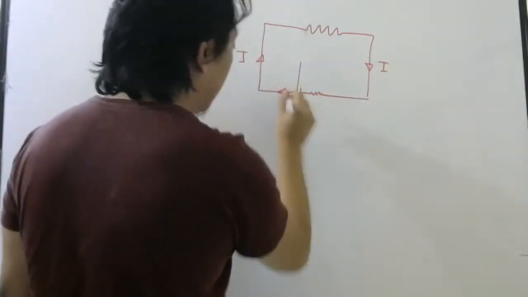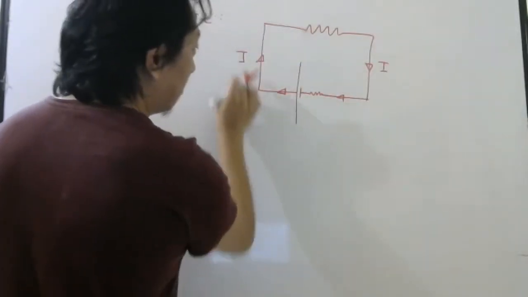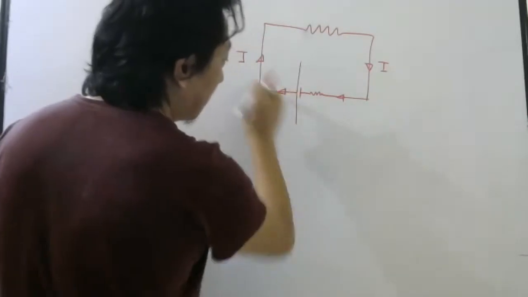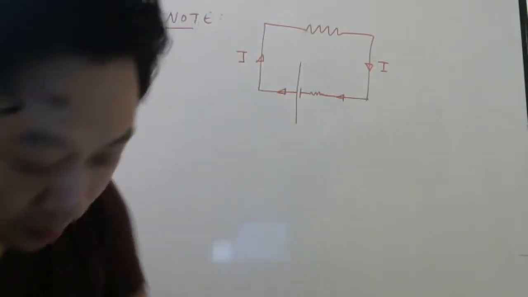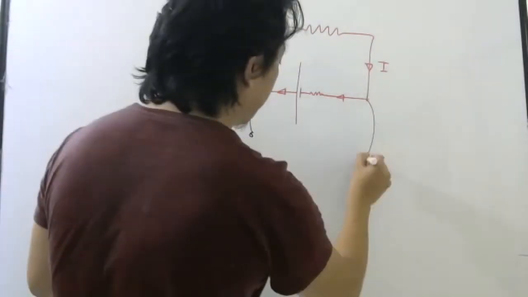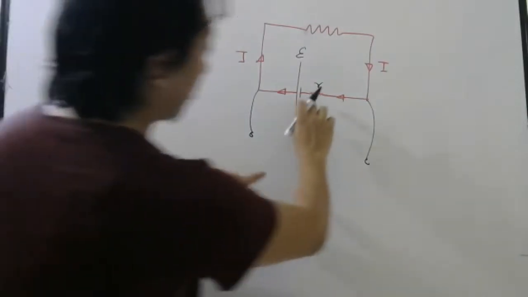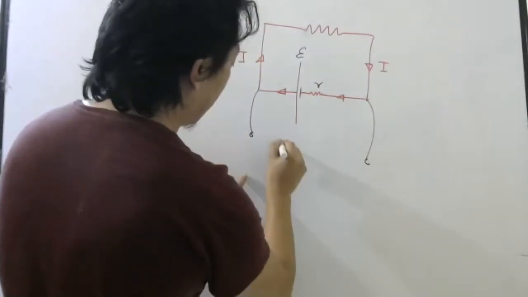So current goes out of the battery, starting from the plus terminal. That time, if you measure the voltage between this point and this point, you don't get E, remember. Why? Because there is small r also. So the voltage here will be V.